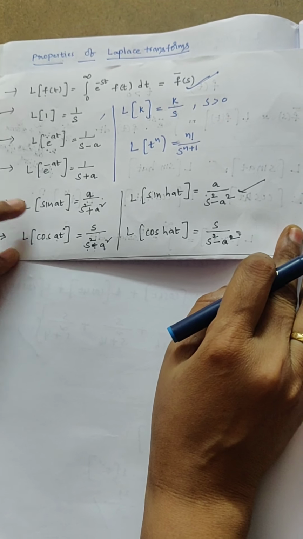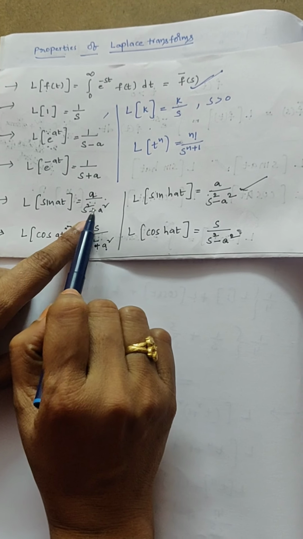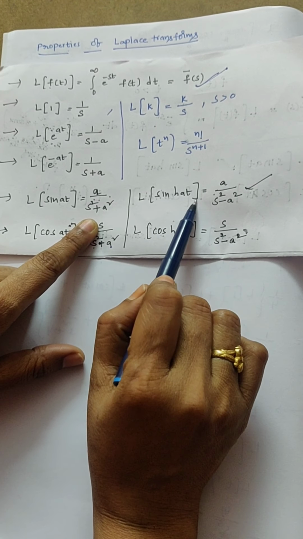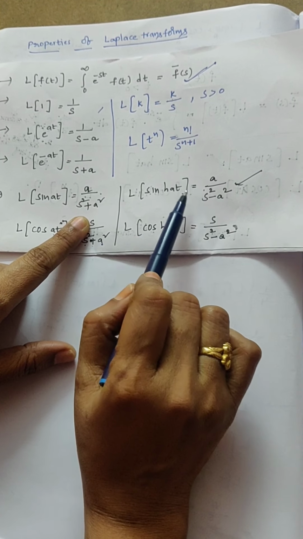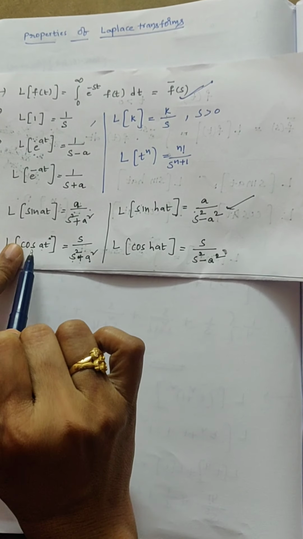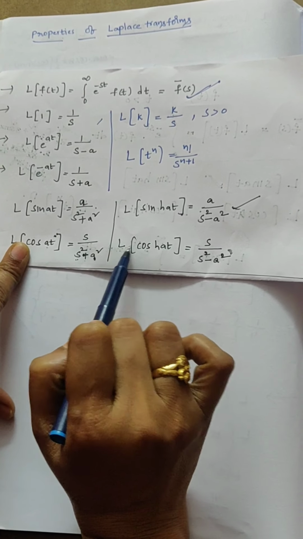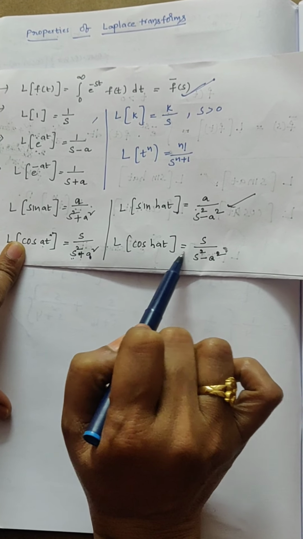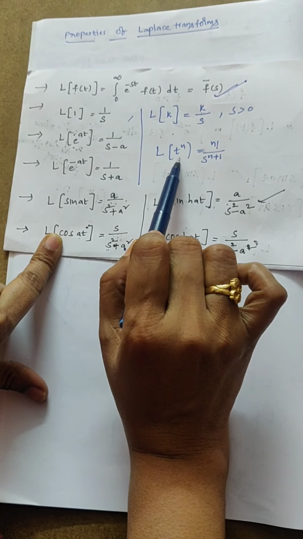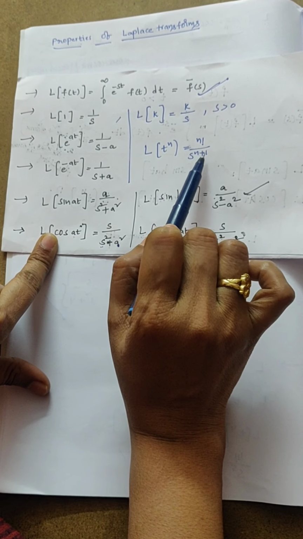1 by s plus a, L of sinh at equal to a by s square minus a square, L of sin at equal to a by s square plus a square, L of cos at equal to s by s square plus a square, L of cosh at equal to s by s square minus a square, L of t power n equal to n factorial by s power n plus 1.